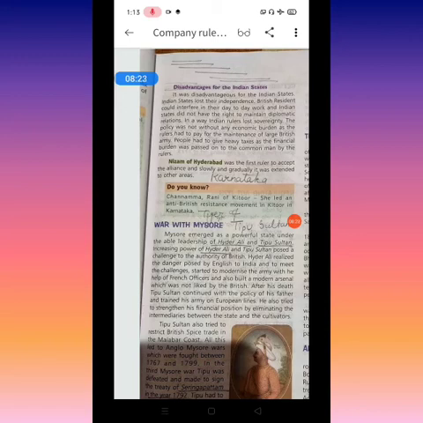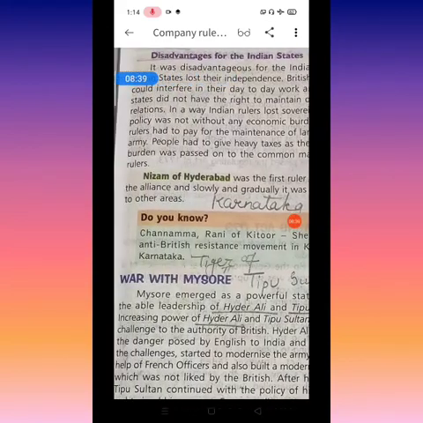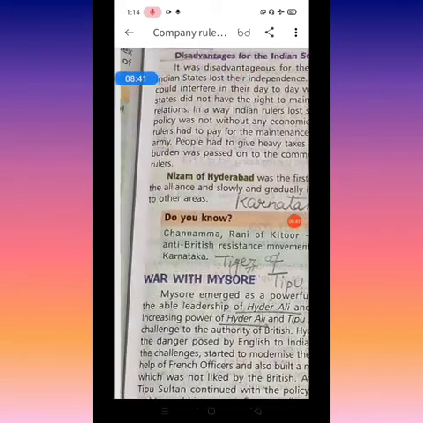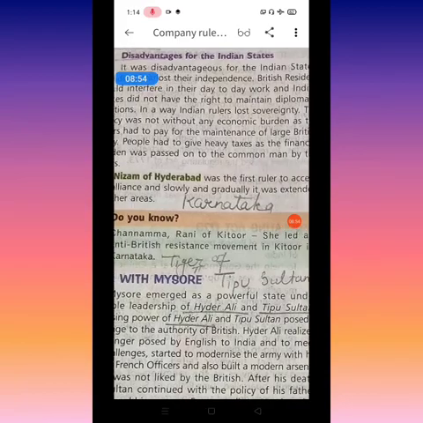And suppose any of the rulers, who is the first person, does not have money to pay. The Nizam of Hyderabad is the first person who did not have money. Here it is written that he was the first ruler to accept the alliance, and slowly and gradually it was extended to other areas. Meaning the Nizam did not have money, so that area was annexed by the East India Company, and after that gradually other areas were also captured by the East India Company.